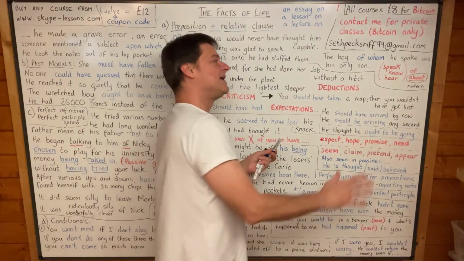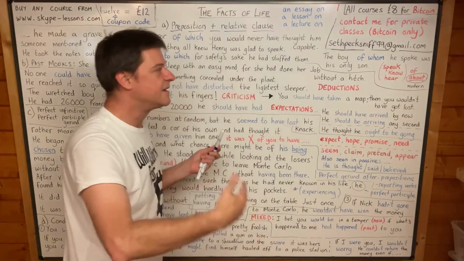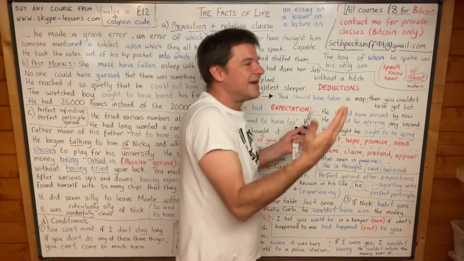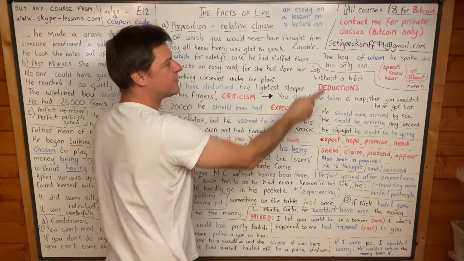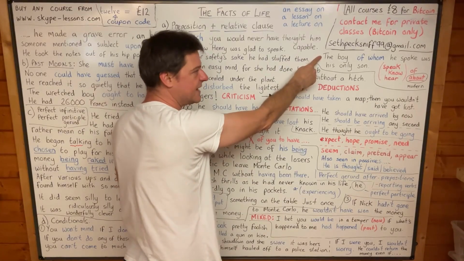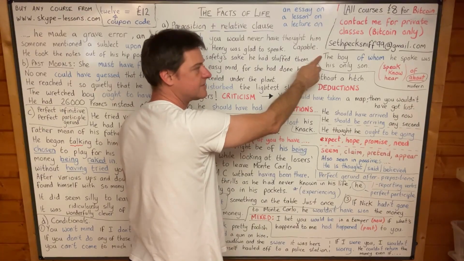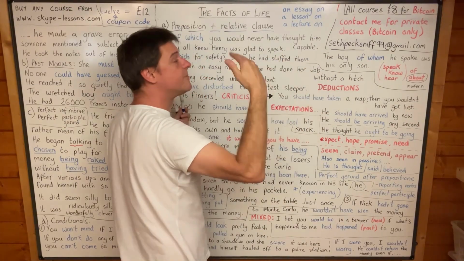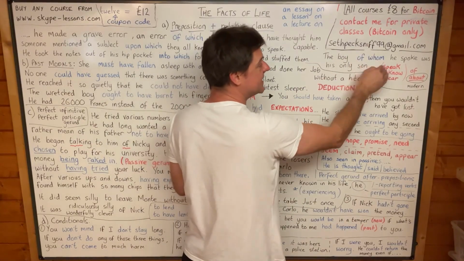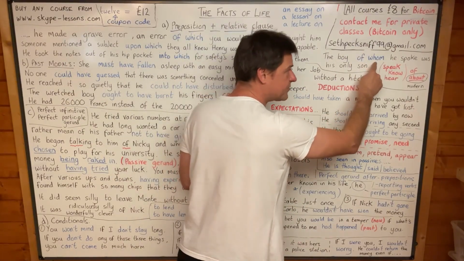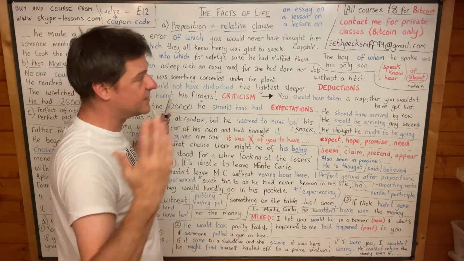But in old-fashioned English, speak of, know of, hear of, talk of, they were all very common, and in modern English we would say speak about, know about, hear about. And so the way we would put this in modern English most of the time is the boy he spoke about, or the boy whom he spoke about was his only son. But you can actually get rid of the relative pronoun whom. You can say the boy he spoke about was his only son.